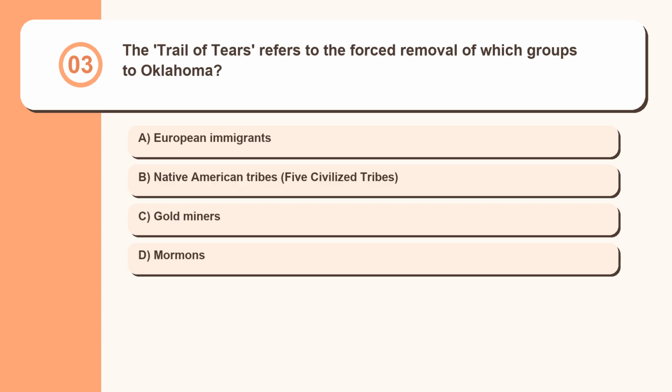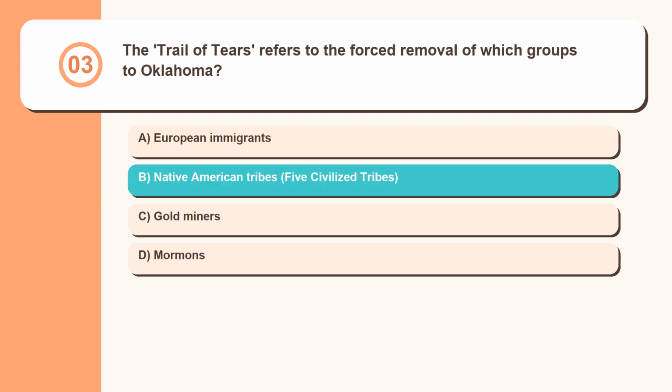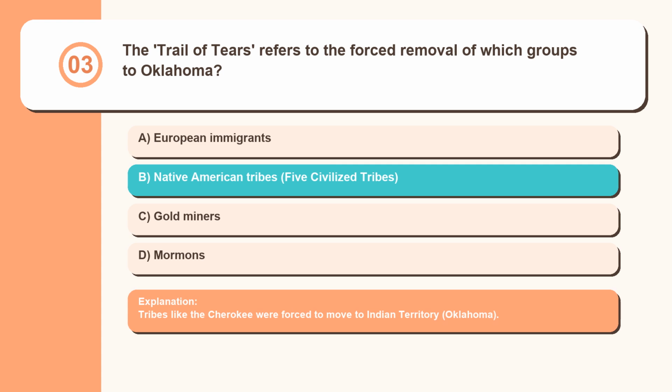Question 3. The Trail of Tears refers to the forced removal of which groups to Oklahoma? European immigrants, Native American tribes, 5 civilized tribes, gold miners, Mormons. Tribes like the Cherokee were forced to move to Indian Territory, Oklahoma.